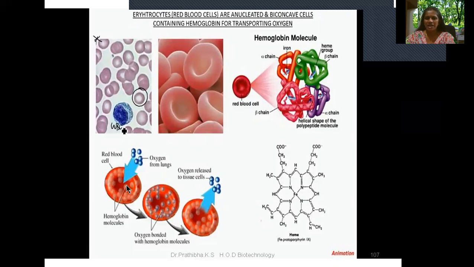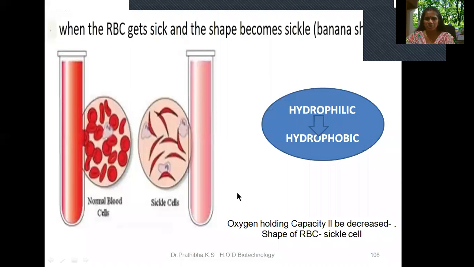This function is carried out by the red blood cells. Because of sickle cell disease, the RBC loses this respiratory gas exchange function. So when the RBC gets sick and the shape becomes sickle, somewhat like a banana shape, you will be able to see it like this.